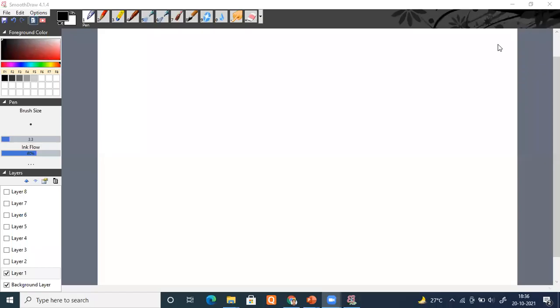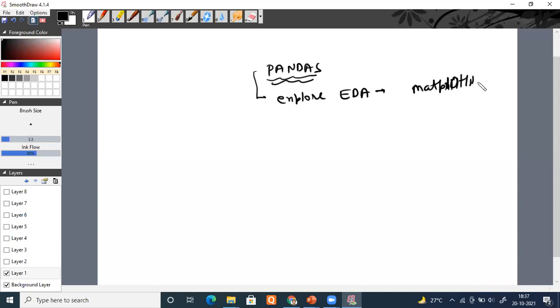So far, we have understood how analysis is done with the help of Python, and for that purpose we use the library known as Pandas. We have studied in detail how to do data analysis using Pandas. Second, we have also studied how to explore your data, known as EDA. We studied different methods, and last time matplotlib and Seaborn.